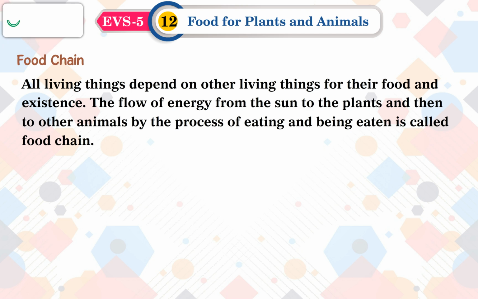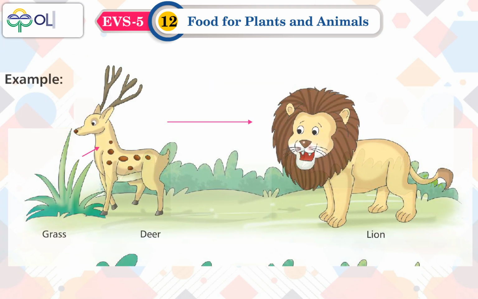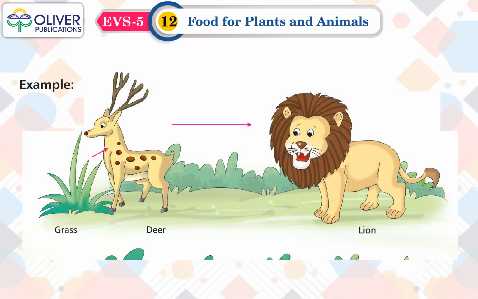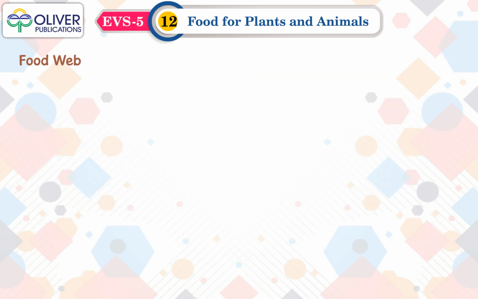Food chain. All living things depend on other living things for their food and existence. The flow of energy from the sun to the plants and then to other animals by the process of eating and being eaten is called a food chain. The three main components of a food chain are producers, consumers, decomposers. Example: grass, deer, lion. Grass, grasshopper, frog, snake, eagle.